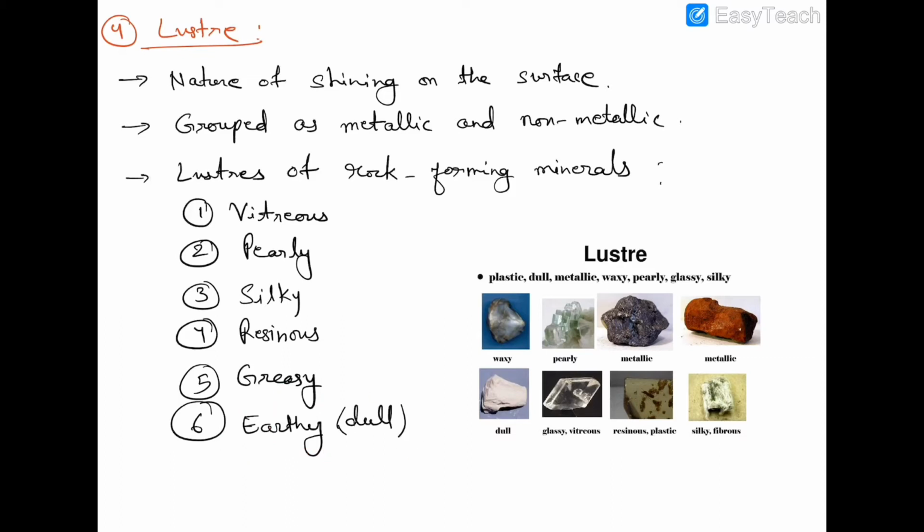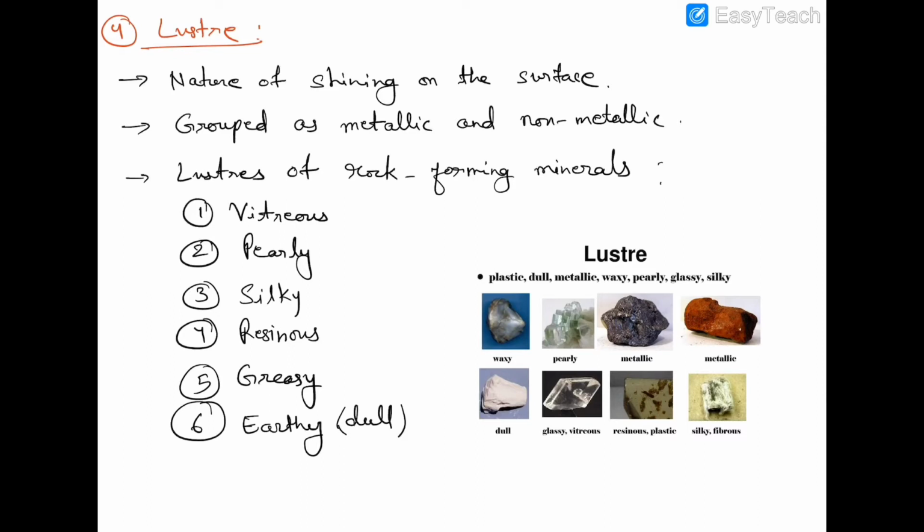Okay, look at this figure. See the metallic luster. The shining is like a metal. Okay, vitreous luster, the shining is like a glass sheet. Okay, in similar way, pearly luster, waxy luster, dull luster, you can see here.